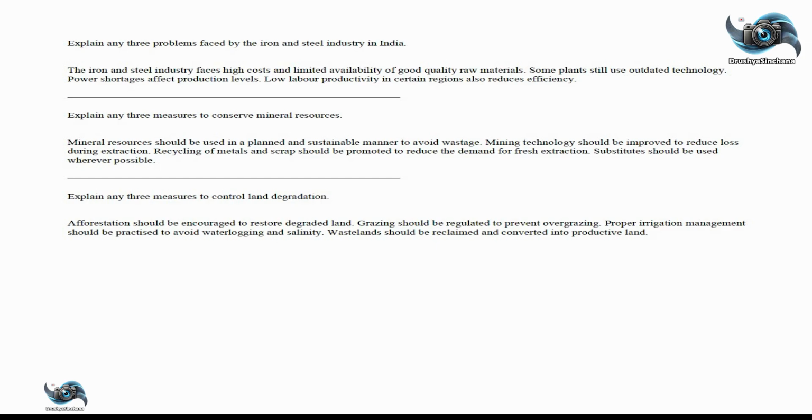Explain any 3 measures to control land degradation. Afforestation should be encouraged to restore degraded land. Grazing should be regulated to prevent overgrazing. Proper irrigation management should be practiced to avoid waterlogging and salinity. Wasteland should be reclaimed and converted into productive land.